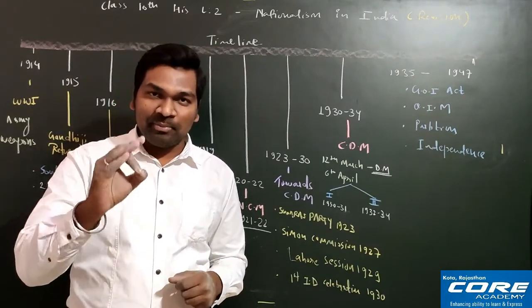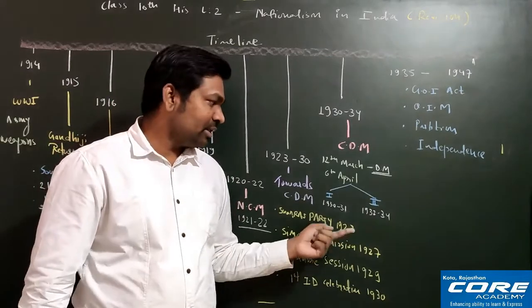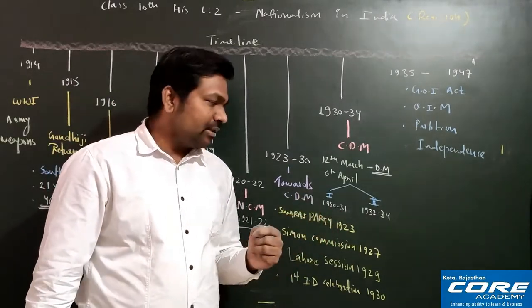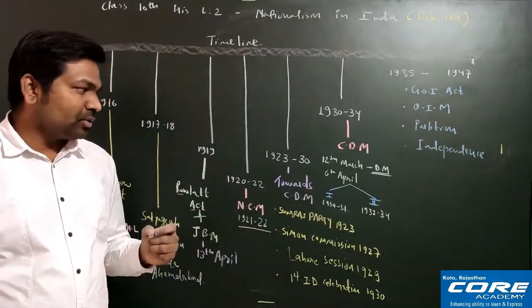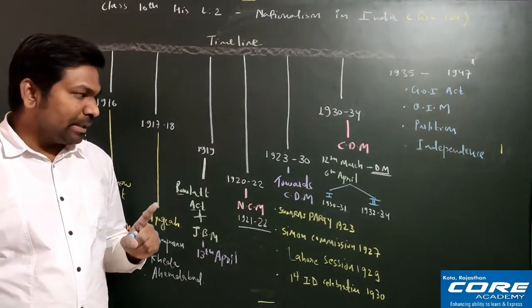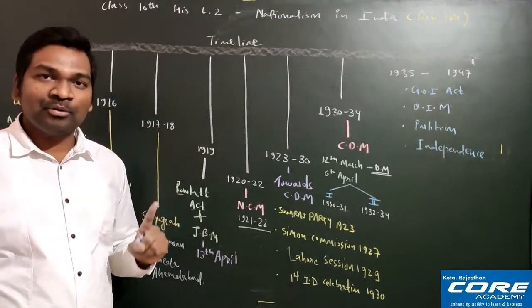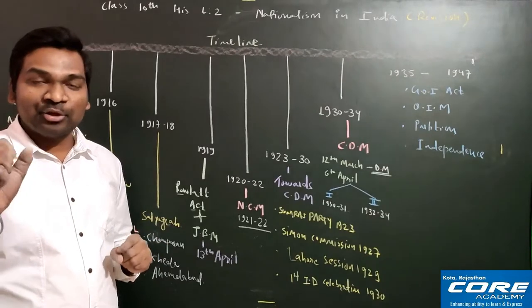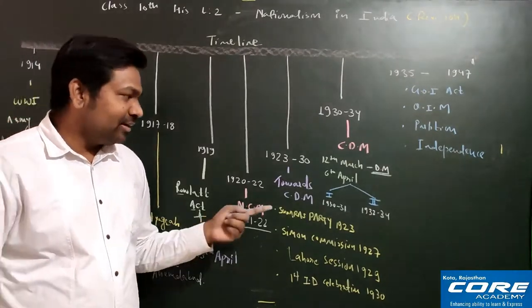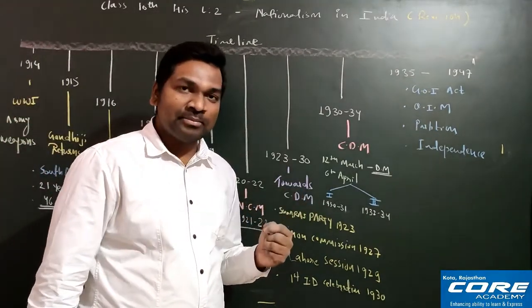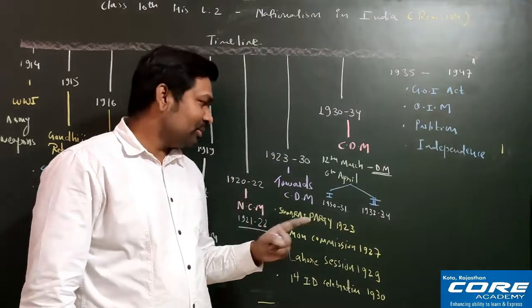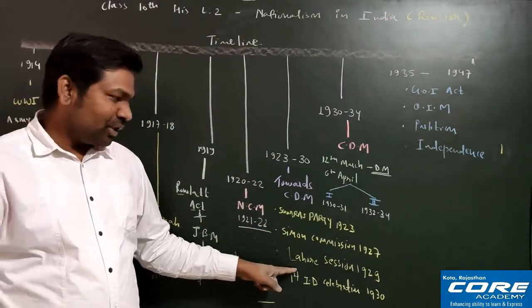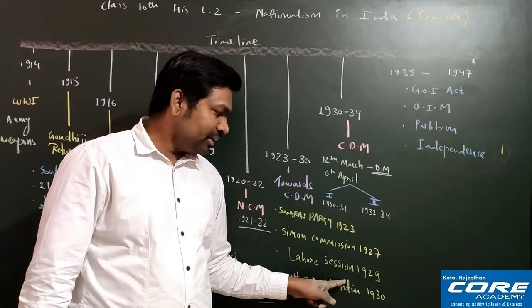Gandhiji only participated in the second round table conference, in 1931. One leader, Dr. B.R. Ambedkar, participated in all 3 round table conferences. Why did Gandhiji not participate in the first one?